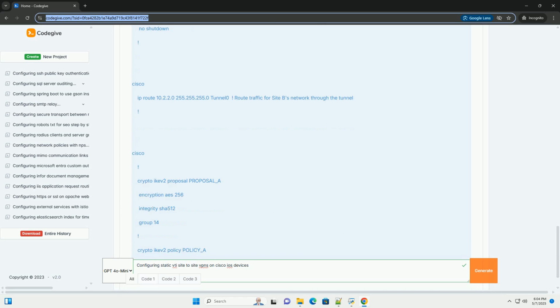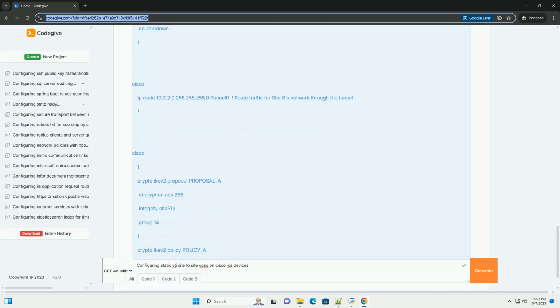Advanced configuration options. Dynamic routing protocols, EIGRP, OSPF, BGP. Instead of static routes, you can run a dynamic routing protocol over the VTI. This allows the routers to automatically learn and adapt to network changes. You would configure the routing protocol on the tunnel 0 interface. Quality of service. QoS: apply QoS policies to the Tunnel 0 interface to prioritize certain types of traffic passing through the VPN. This is especially important for latency-sensitive applications like VoIP or video conferencing.